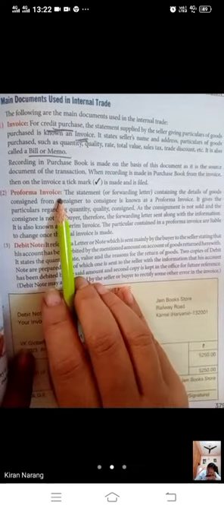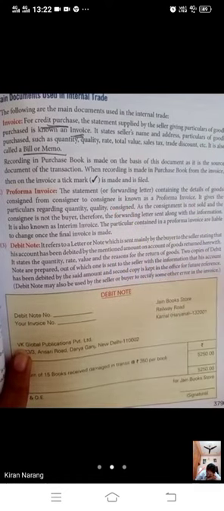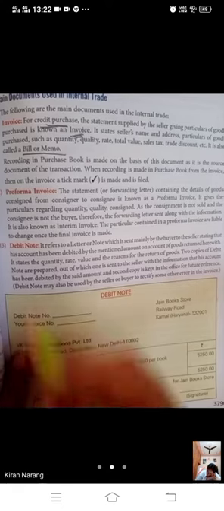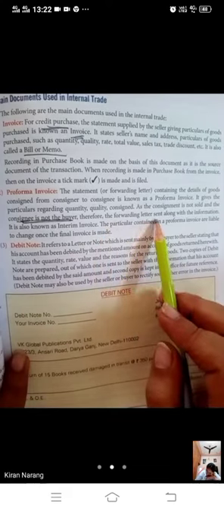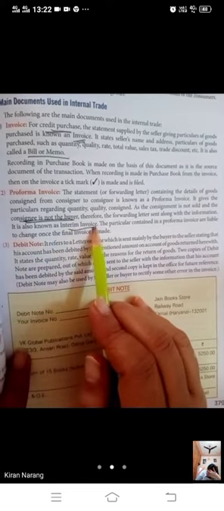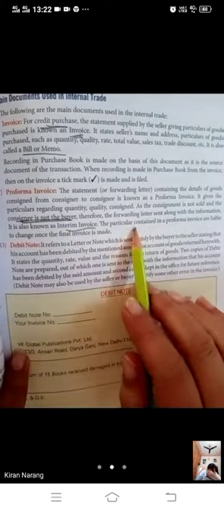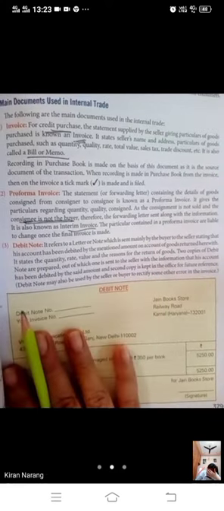Then pro forma invoice. The statement containing the details of the goods consigned from the consignor to the consignee is known as the pro forma invoice. It gives the particulars regarding quantity and quality consigned, as the consignment is not sold and the consignee is not the buyer. Therefore, the forwarding letter sent along with the information is also known as interim invoice or pro forma invoice. The particulars contained in a pro forma invoice are liable to change once the final invoice is made.